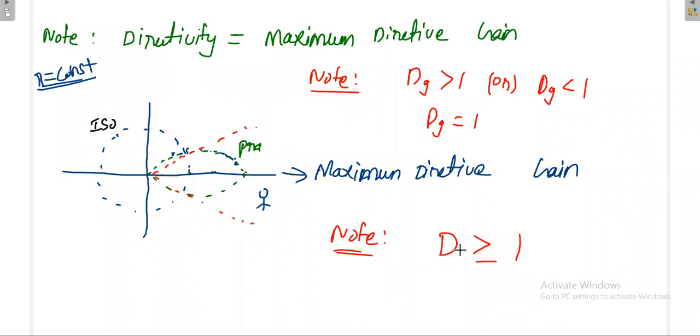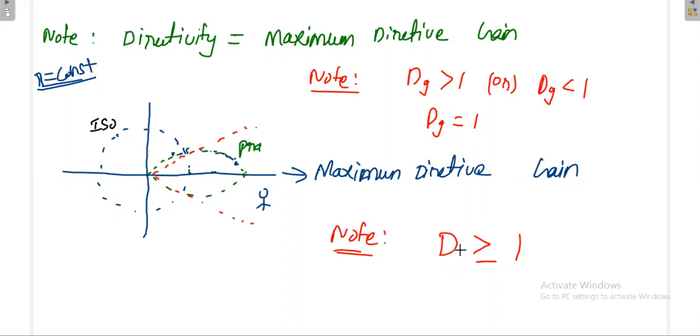Because if D is not greater than or equal to 1, that means you are designing some antenna that is not able to radiate. It is not able to give the advantage in a particular direction, at least in some direction. Then what is the use of designing that practical antenna? That is a waste. You design some antenna, definitely that has to give some advantage over the isotropic antenna, at least in some direction.